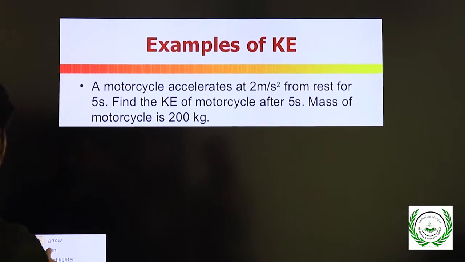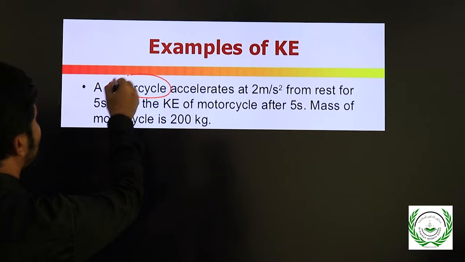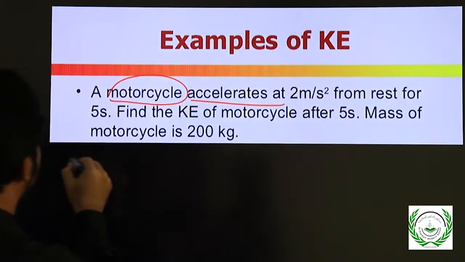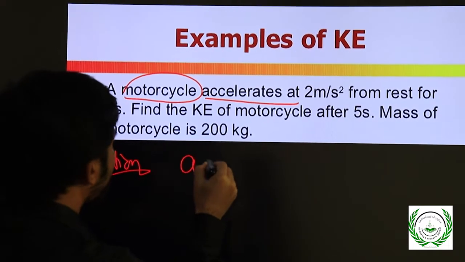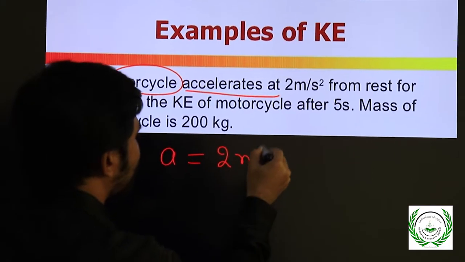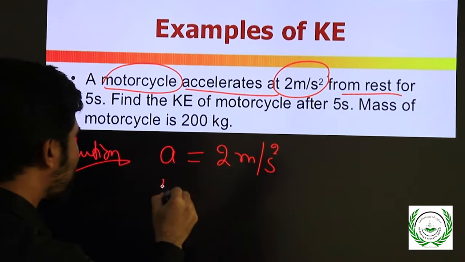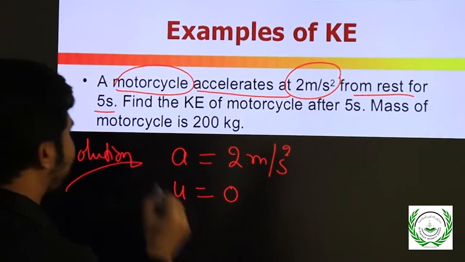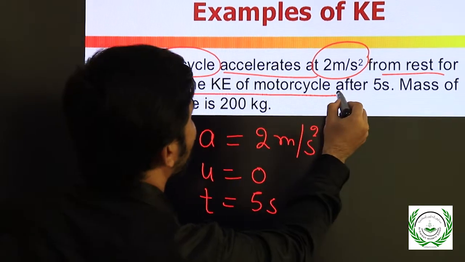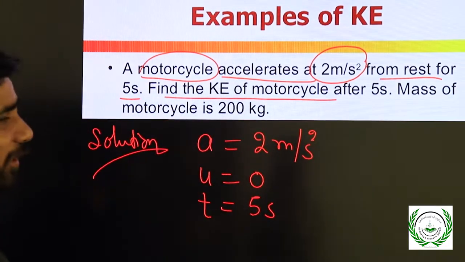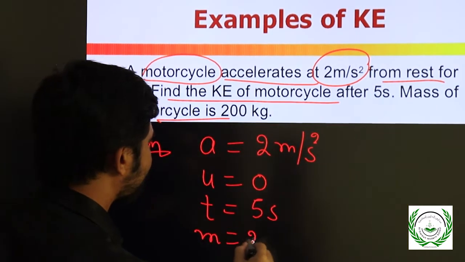If you increase the mass 2 times, the kinetic energy also doubles. Right. Next, and the last problem: a motorcycle accelerates at 2 meters per second square from rest, which means u is equal to 0, for 5 seconds, t equals 5 seconds. Find the kinetic energy of the motorcycle after 5 seconds. The mass of the motorcycle is 200 kg.